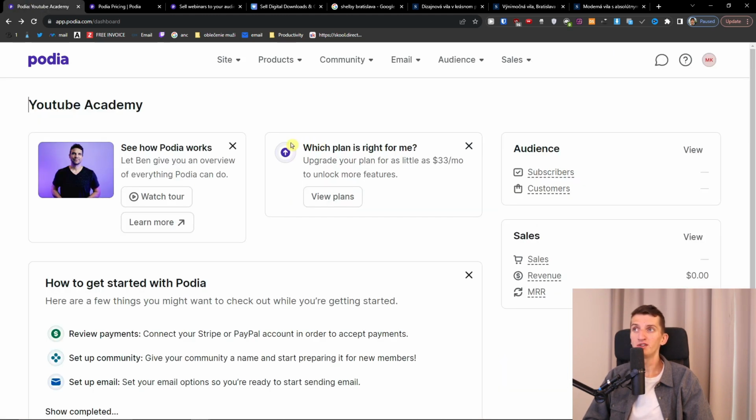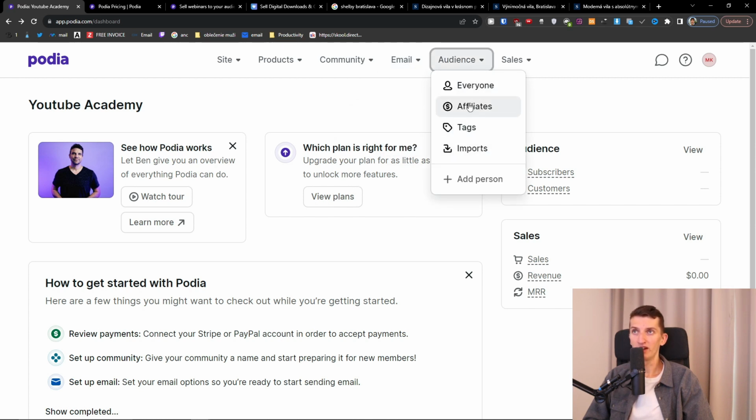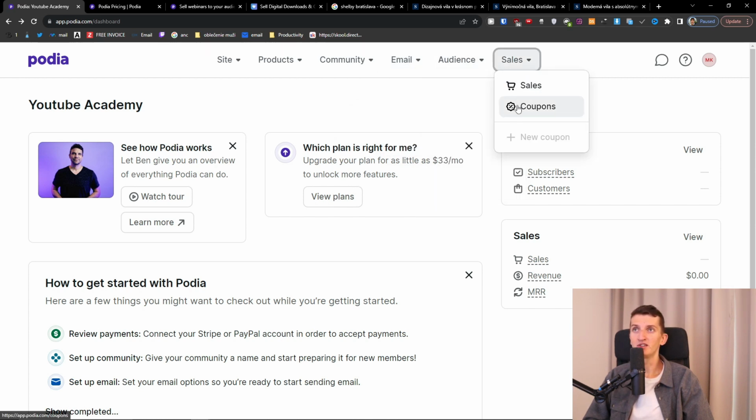And now let me show you inside the tool and what I think about it and the features. So with Podia, you have options to edit the site and view the site. Then you can add a product. You can have your own community here, email, and audience like affiliates, and then sales.